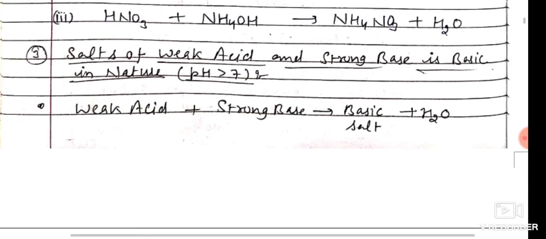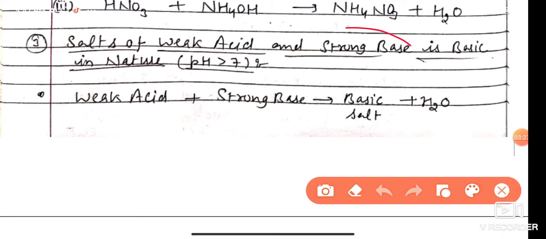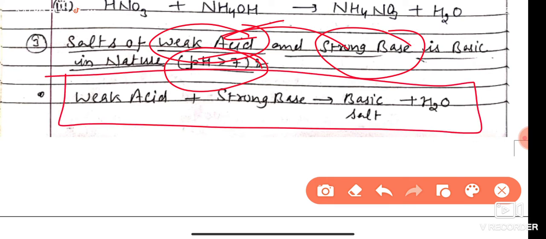Next, the third category is salts of weak acid and strong base. Now the strong base dominates the weak effect of acid. So the pH is greater than 7 and shows the basic effect. So remember this reaction: weak acid plus strong base forms a basic salt and water.